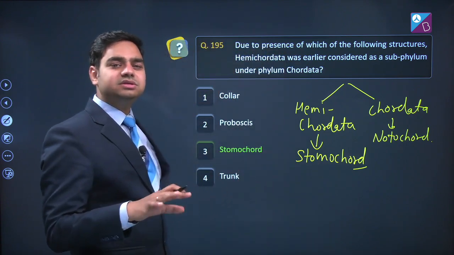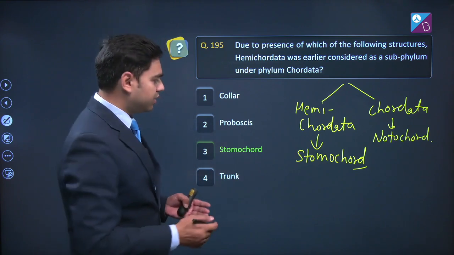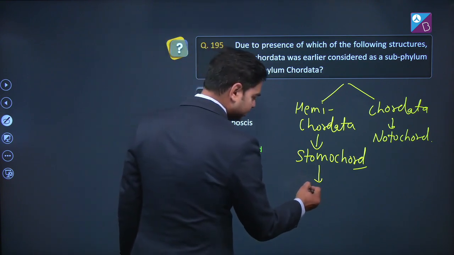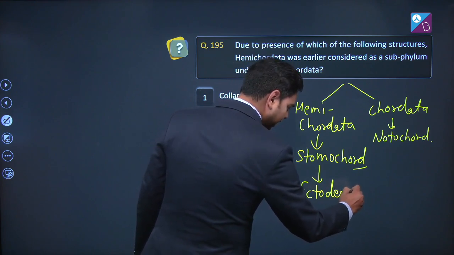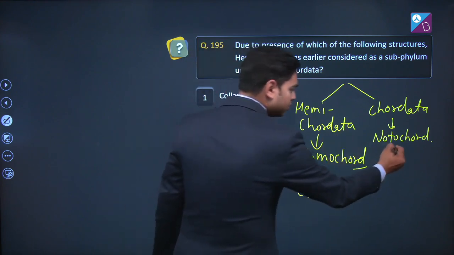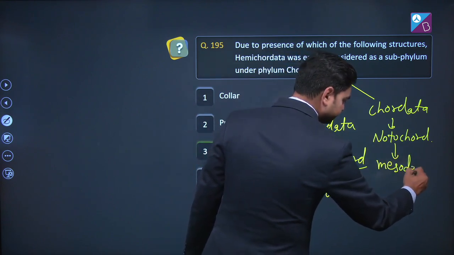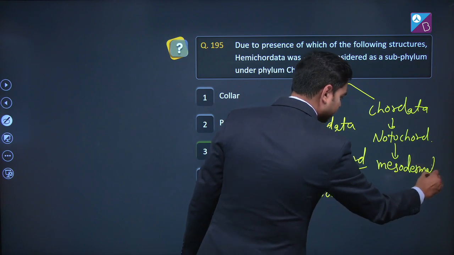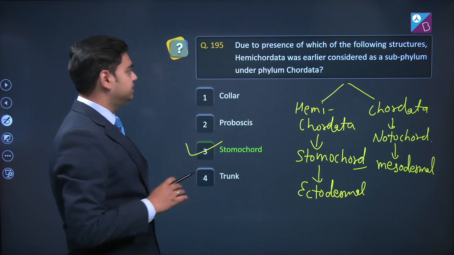Stomochord is similar to notochord, but their origin is different because stomochord origin is ectodermal, while notochord origin is mesodermal. So, option number third, stomochord, is the correct answer.